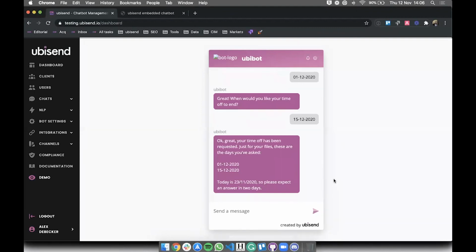Again, if I were to take this a little bit further, but we obviously don't really have time, I would probably create some sort of integration with a calendar or some sort of HRMS to make this a little bit slicker, maybe not require my name or just have an auto log on or some sort of authorization at the start. I would have an integration towards the end to send my holiday request to an actual software, which would be super easy to do so with the platform as well. And then obviously I would spend a little bit of time on the actual chatbot's appearance, adding a logo, changing the colors, making sure that everything's according to the scheme of our business.